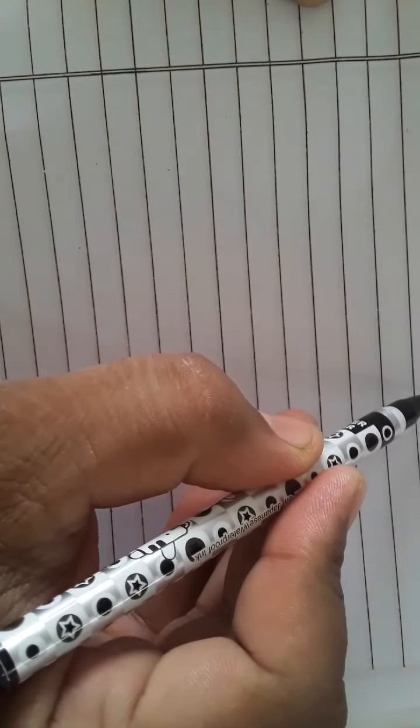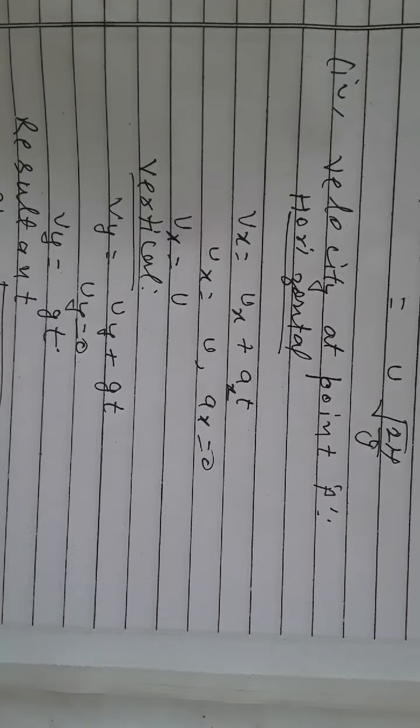Now next is the range. Range is the horizontal distance. We know distance is velocity into time. Horizontal velocity is u, time is under root 2h upon g. By putting the values of u, h and g, we can calculate the horizontal range.